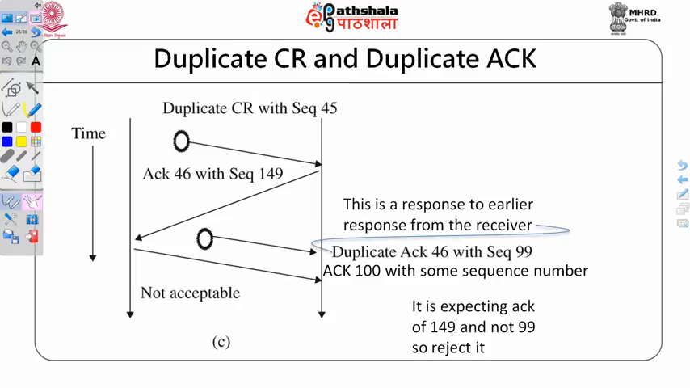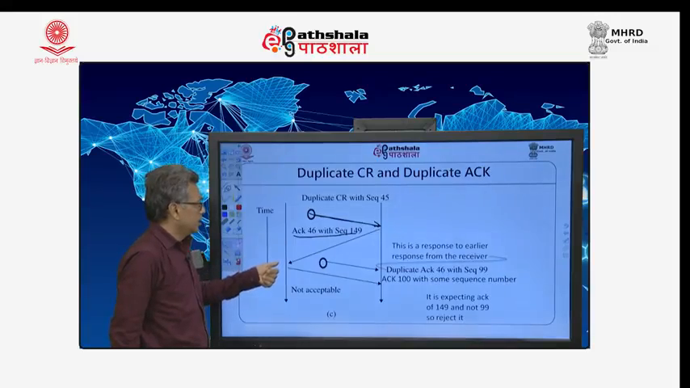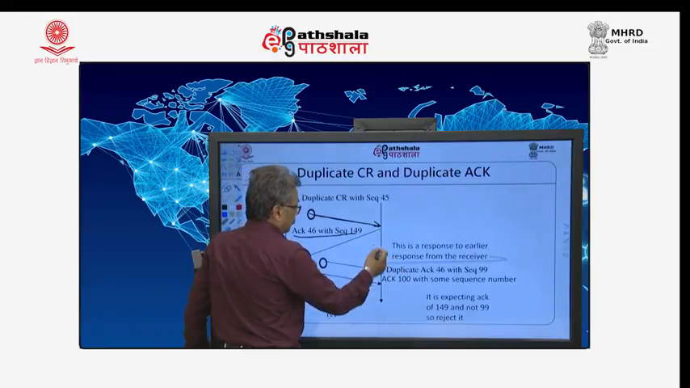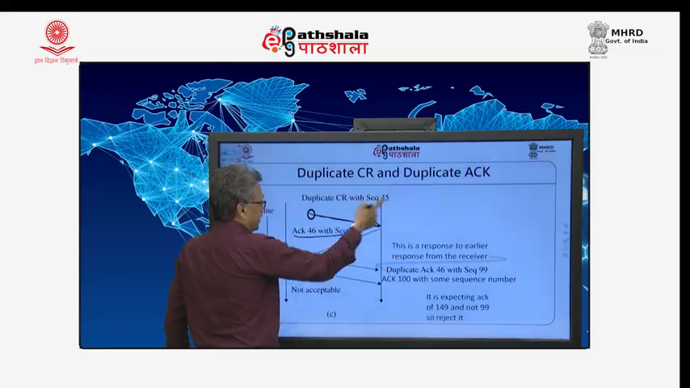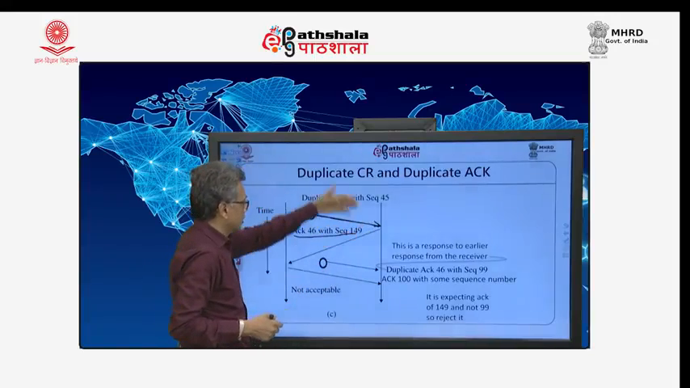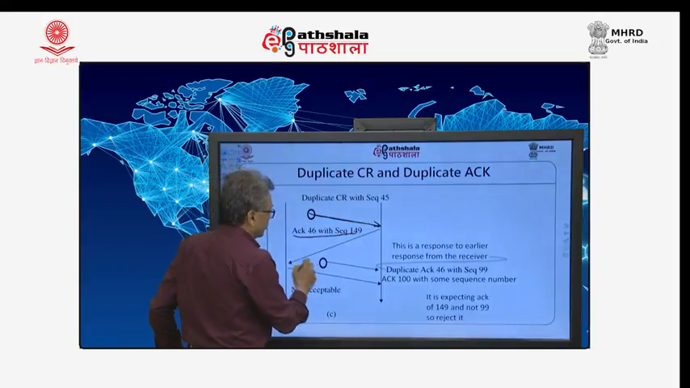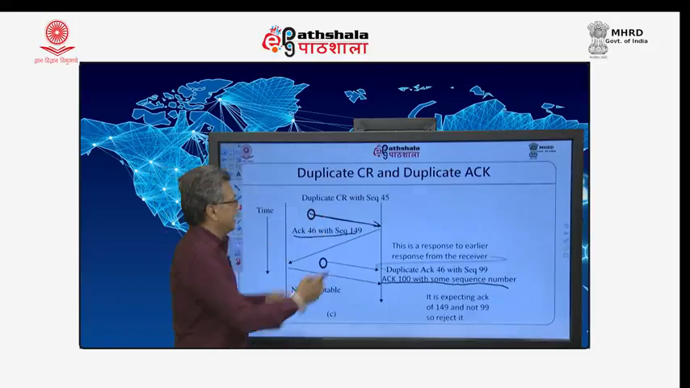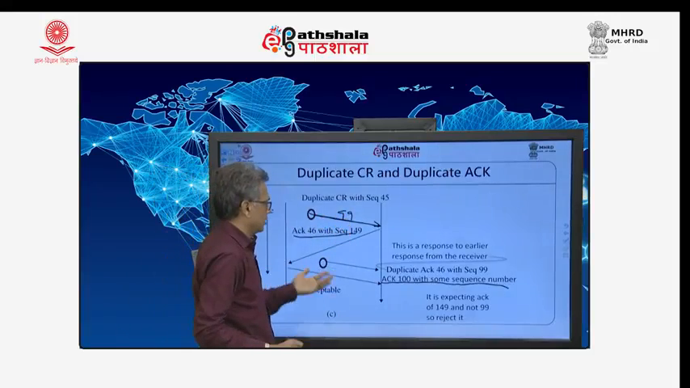Okay. The other case, duplicate connection request, both of them, this request has come. So, he sends ACK 46 with sequence number 149. Now, ACK 46 has already been sent. Now, a duplicate ACK, this guy has already sent. So, how do we get this? Because it is already sent before. So, this probably is ACK 100 with some sequence number, because you are sending, this is 99 assuming. So, some sequence number 100.